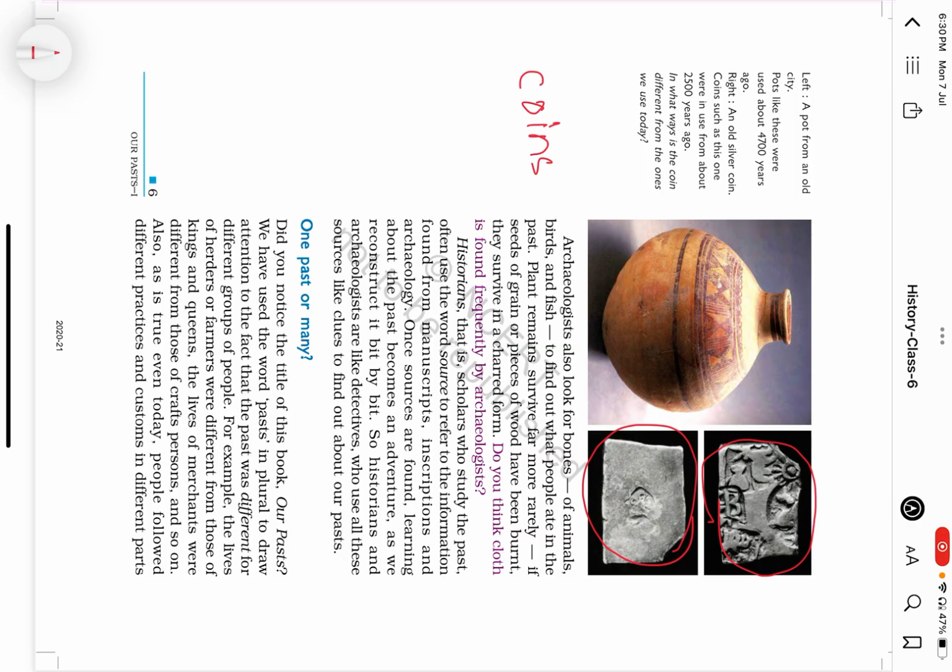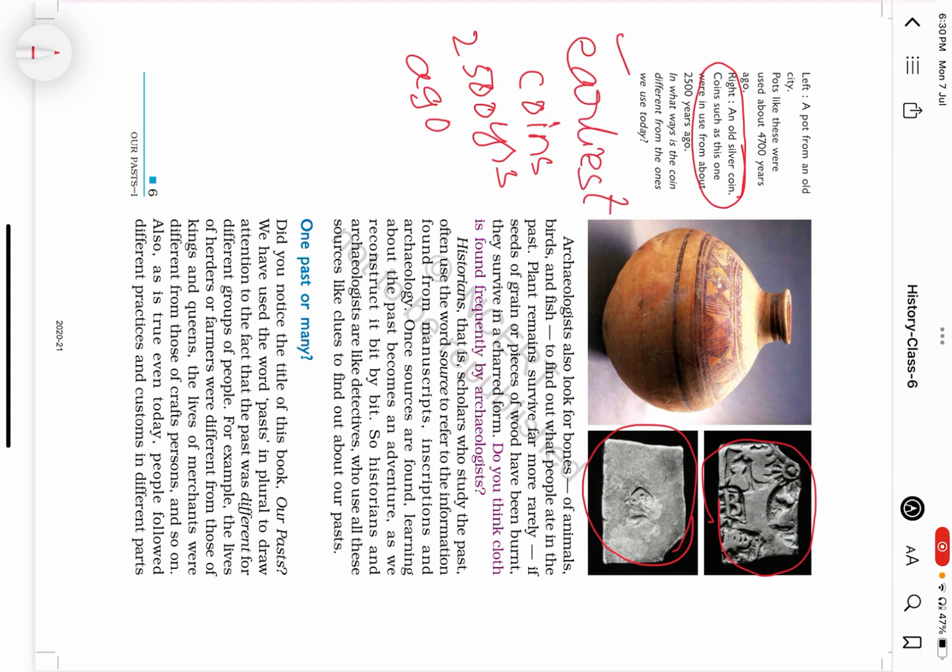See, here they gave that the earliest coins date to 2500 years ago. So, this is a point of question for us. The earliest coins date to 2500 years, which is roughly the time period of Buddha, the age of Buddha, which means the 6th century BCE. Okay, this is how we will be studying and understanding the chapter in the context of UPSC.